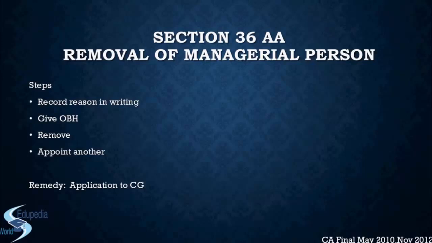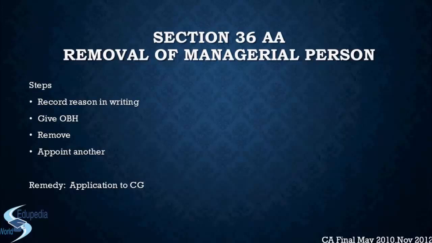But if after an application to CG it also decides that the managerial person is at fault and needs to be removed, then the consequences are even more critical for the manager or the CEO or the director, whatever name you give to that person. The situation worsens for him, right?